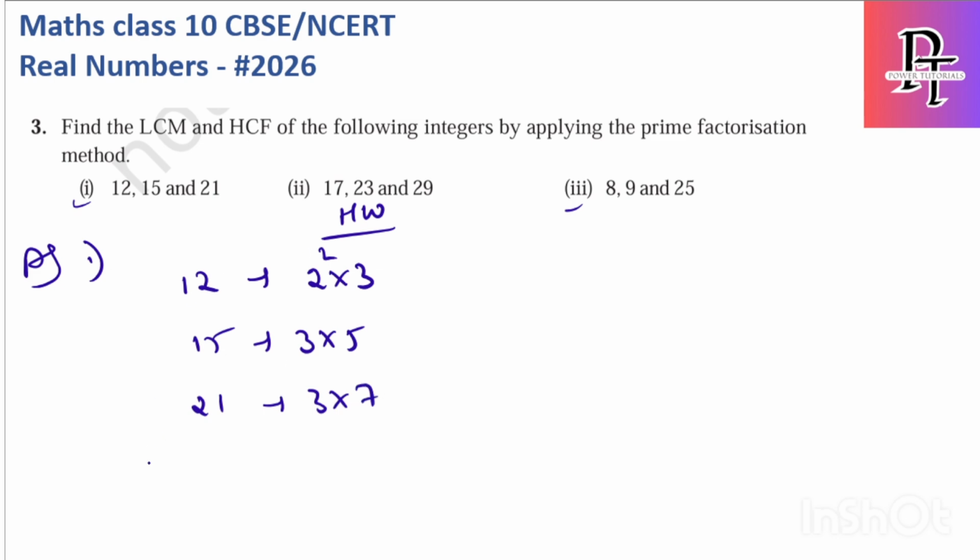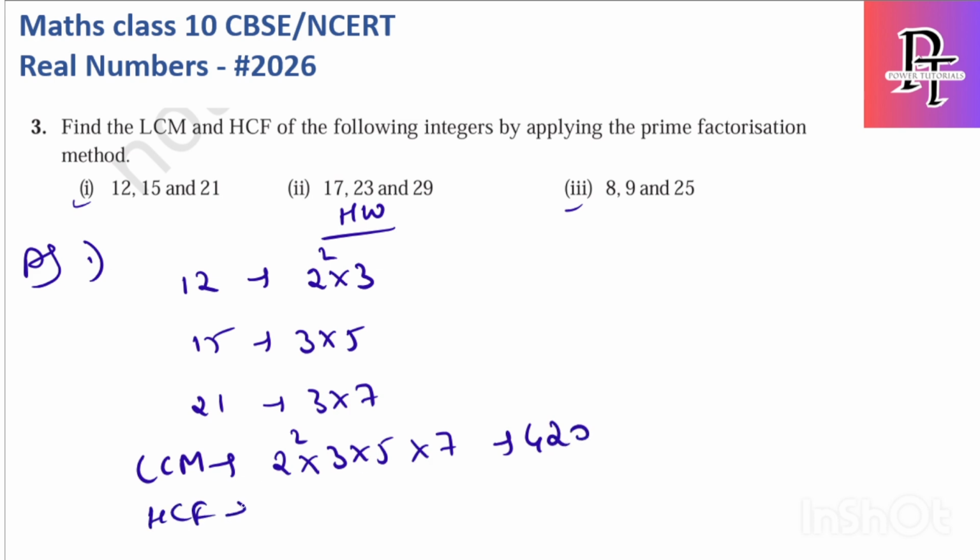They're asking LCM and HCF. So for LCM, let's see what primes are involved. 2 is involved, 3 is involved, 5 is involved, 7 is involved. Now let's see the highest powers. 2 square is the highest. So 2 square is 4, 4 times 3 is 12, 12 times 5 is 60, 60 times 7 is 420. 420 is the LCM. And what about HCF? I need to write the common factor of all three. Only one, which is only 3.